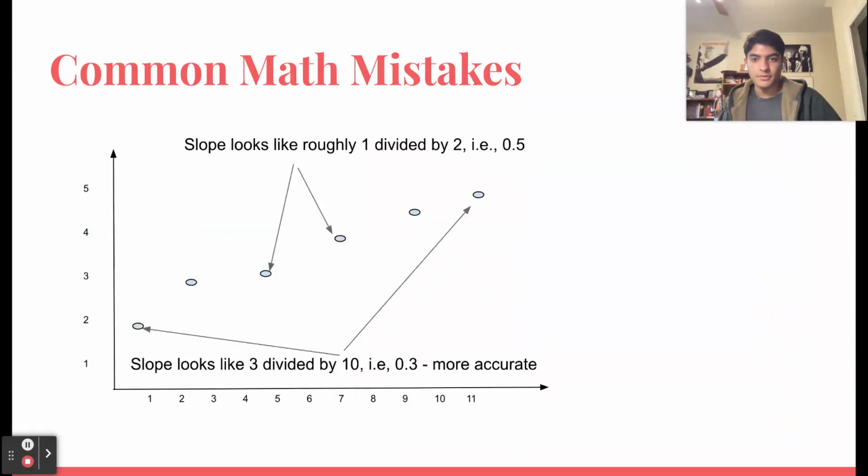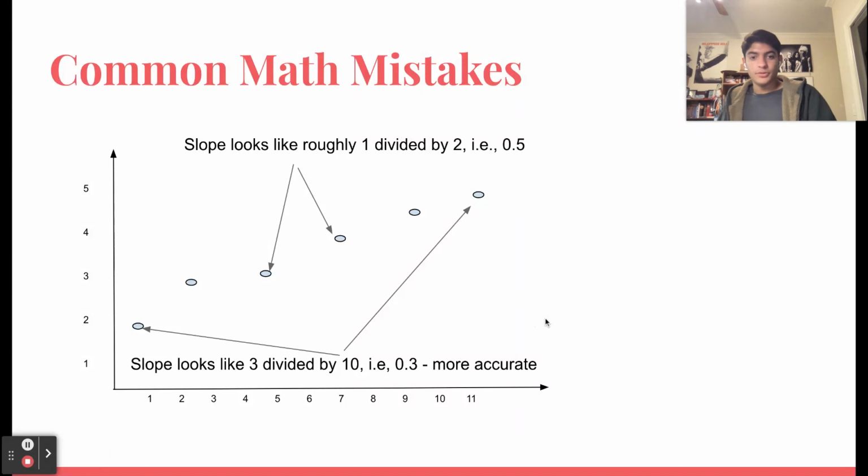So here's an example of it. If you use these 2 points that are close together, the slope will look like it's a rise of 1 over a run of 2, so you get about 1/2 for the slope. But if you use these 2 points, which are farther apart, it's going to look more like a rise of 3 over a run of 10.